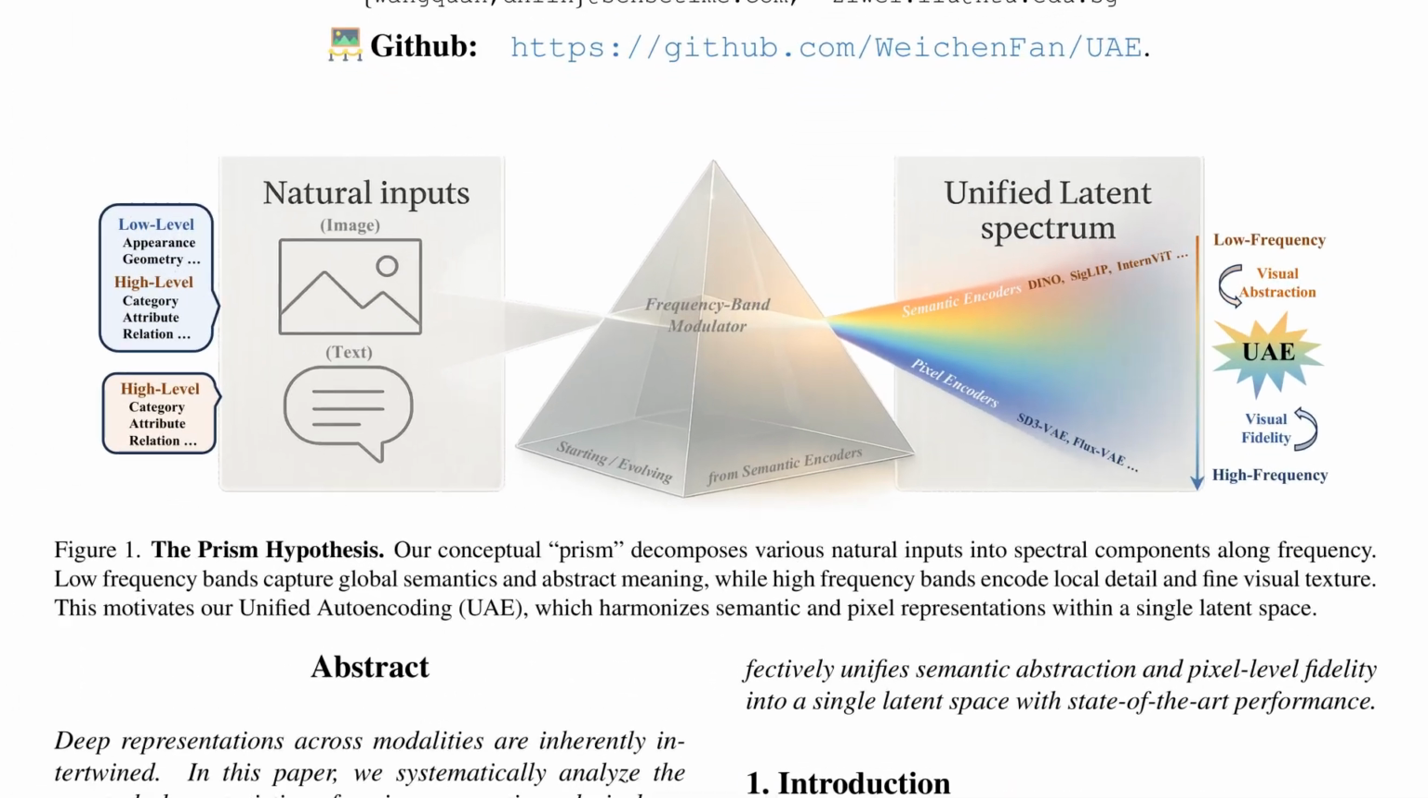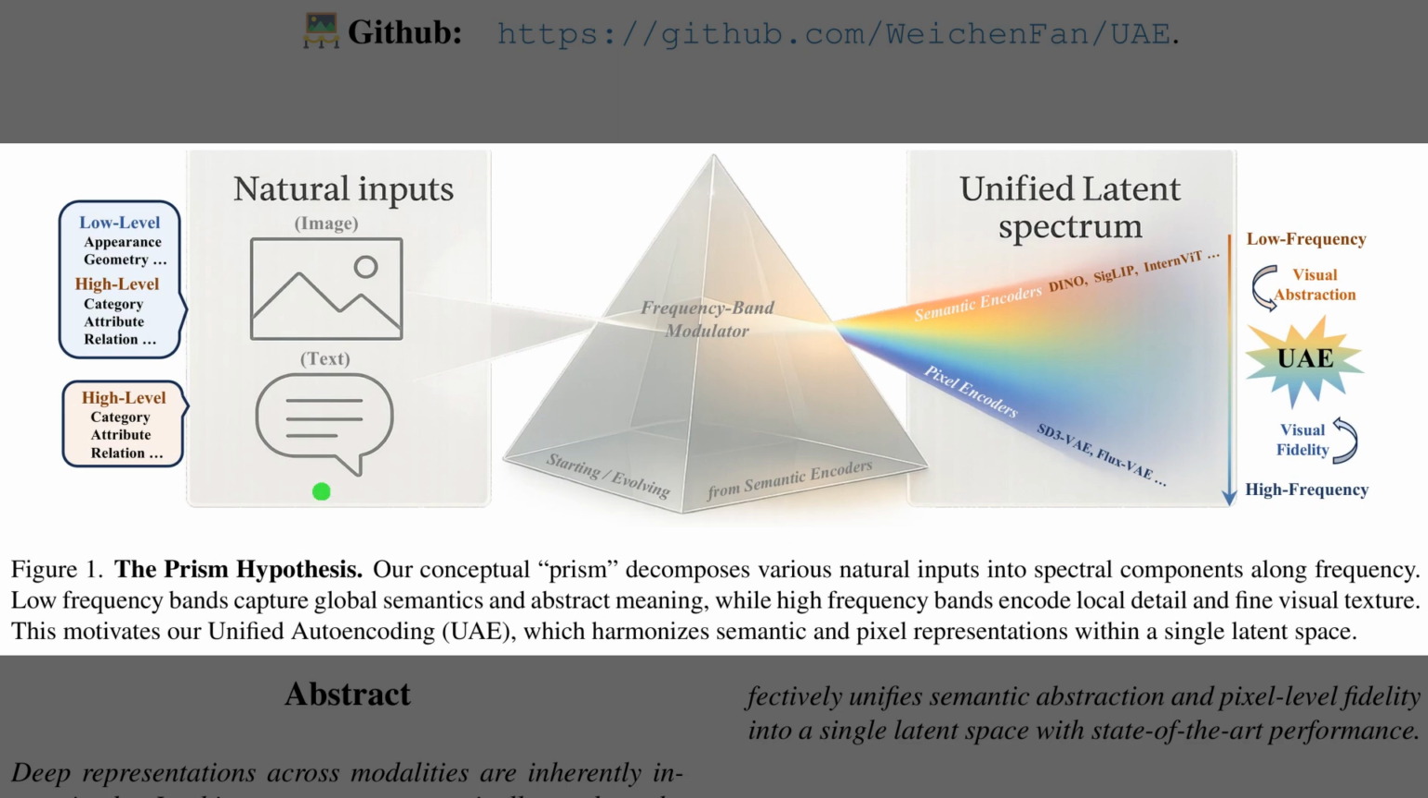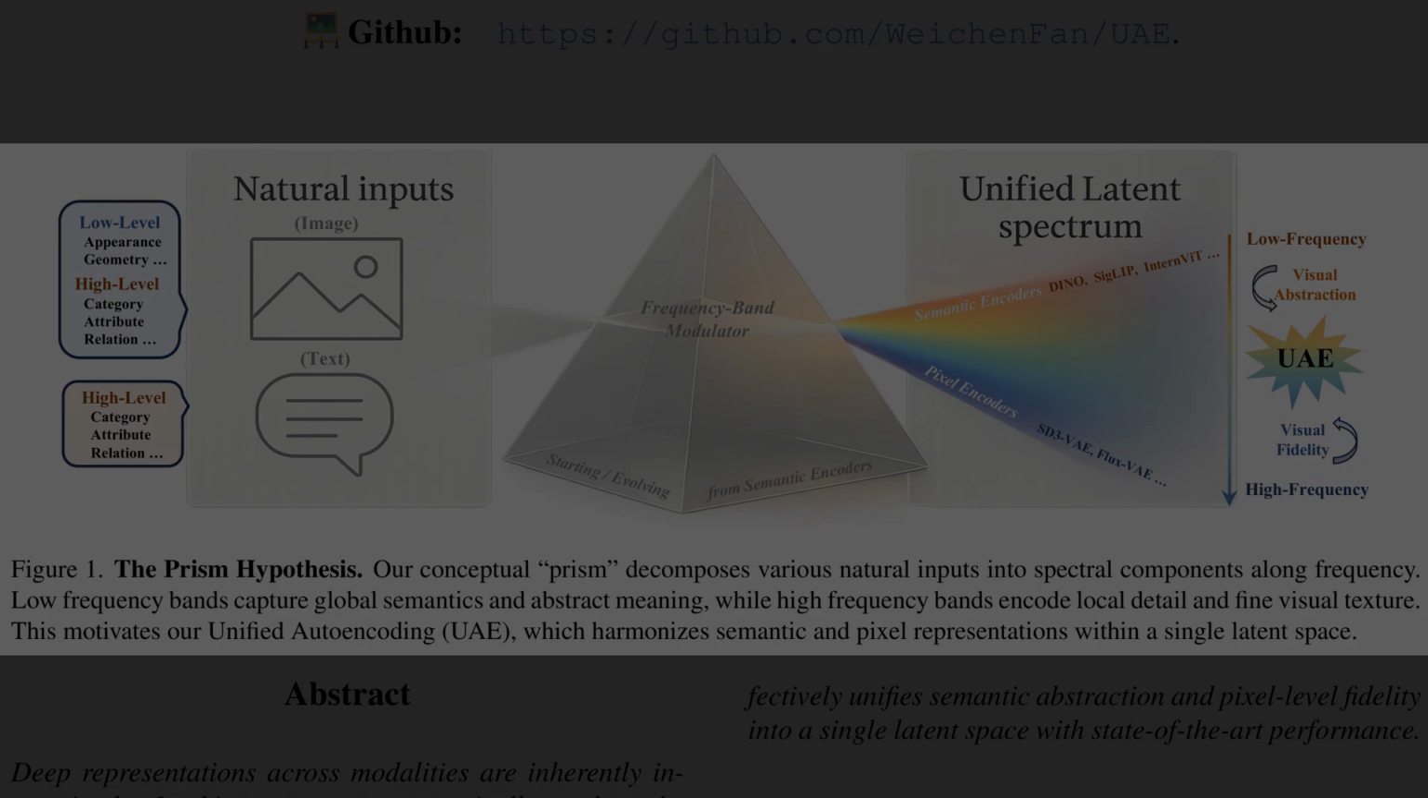Figure 1 explains the core claim, which is that meaning and detail live on a shared frequency spectrum. The full diagram lays out the prism metaphor, where frequency means coarse, global patterns at low frequency, and sharp textures at high frequency, kind of like separating a photo into smooth shapes versus edges. The left side lists natural inputs like images and text, and the right side maps encoders onto low and high frequency bands, motivating UAE as the unifying latent.